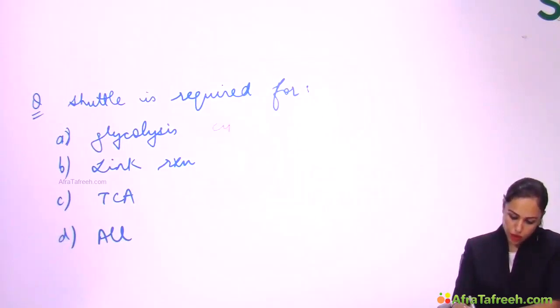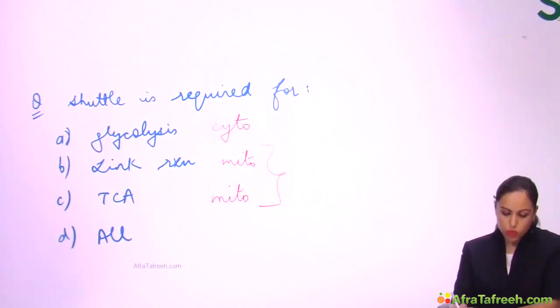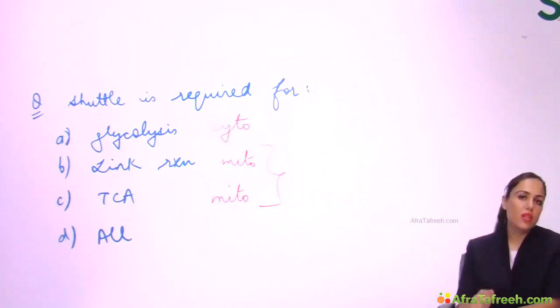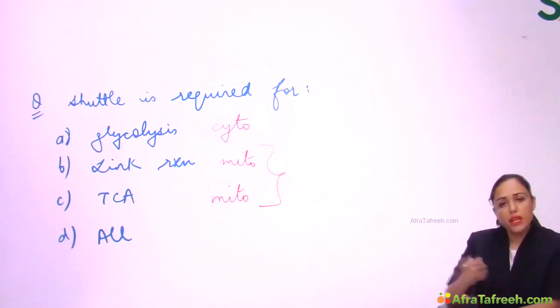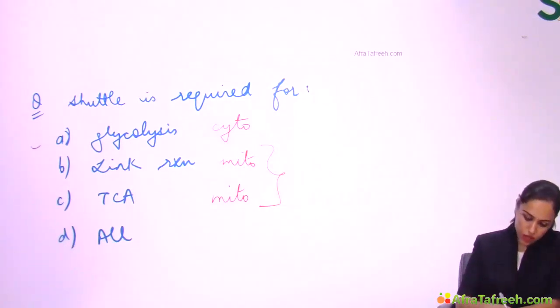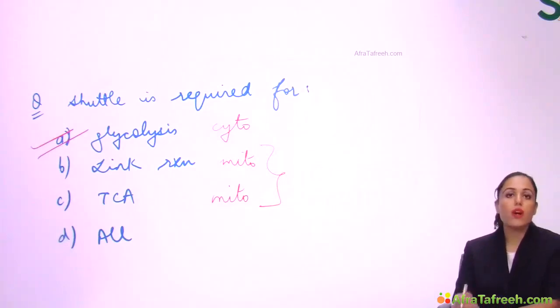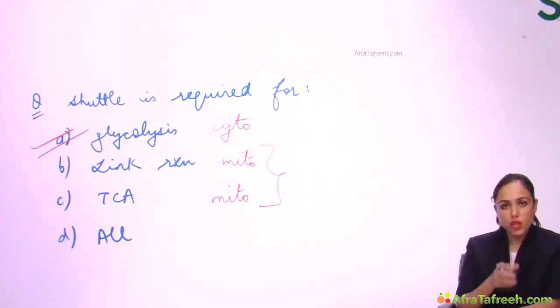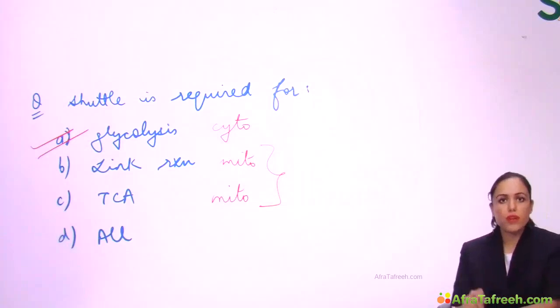But now see the options. Glycolysis occurs in cytoplasm, link reaction occurs in mitochondria, TCA is occurring in mitochondria. So these two pathways are already occurring in mitochondria. They are already producing their NADH in mitochondria, which can directly go into ETC. There is no requirement of shuttle, but shuttle is required for that pathway which is occurring in cytoplasm, because the shuttle will take NADH from cytoplasm to mitochondria, right?